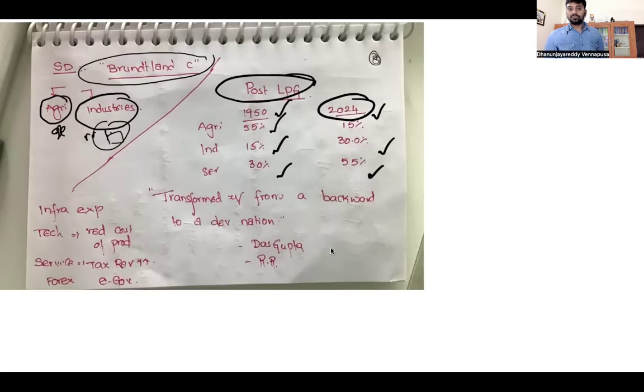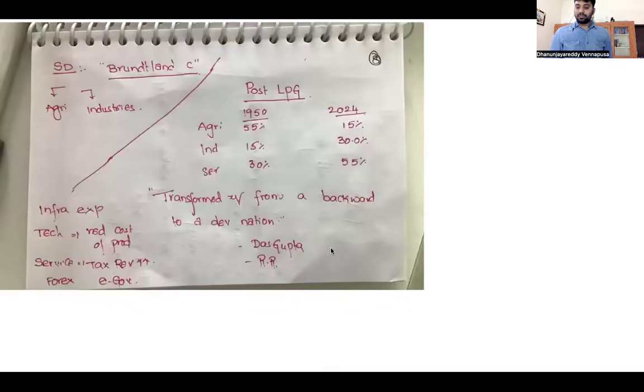So, post-LPG reforms, what is the change in the structure of our economy? The agricultural sector has given way to the service sector of the country. However, what we have to understand is that we have turned into a service economy, but there was poor contribution from agriculture. The majority of people are agriculture dependent, but unfortunately that is the thing that dropped.